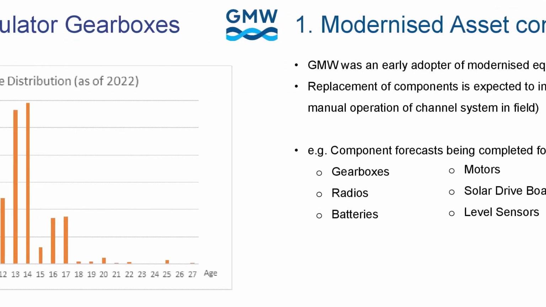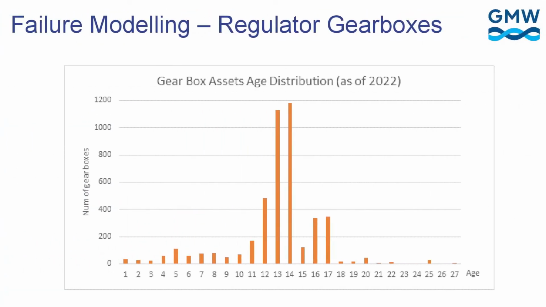For example, if we look at the gearboxes, which are a part of our regulated fleet, we have an age distribution of when they were installed as part of modernisation of the irrigation system. So we know a large number of these were installed about 10 to 15 years ago, so we will need to understand when and how they will be due for refurbishment or replacement into the future.